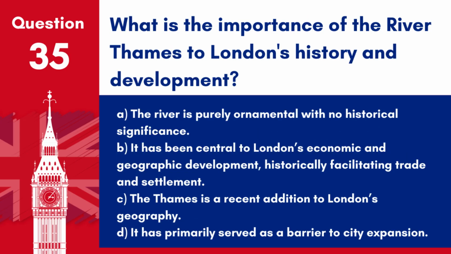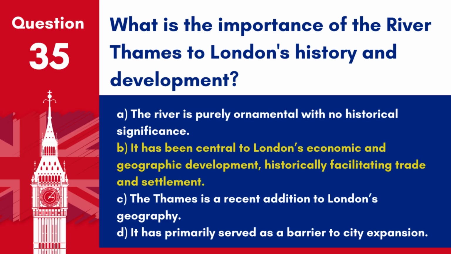Question 35. What is the importance of the River Thames to London's history and development? A. The river is purely ornamental with no historical significance. B. It has been central to London's economic and geographic development, historically facilitating trade and settlement. C. The Thames is a recent addition to London's geography. D. It has primarily served as a barrier to city expansion.